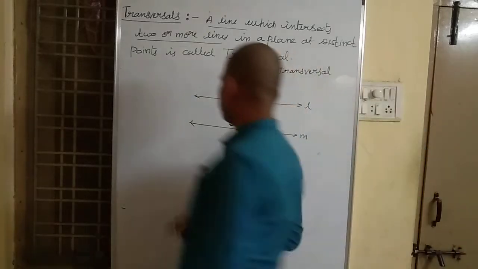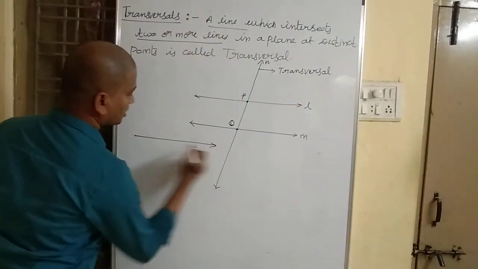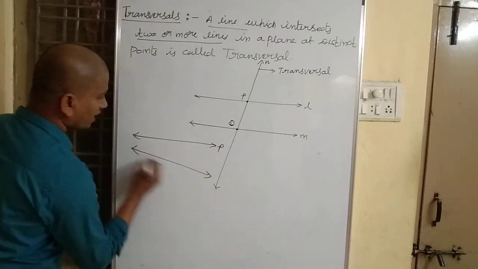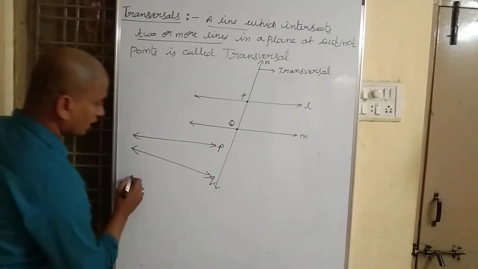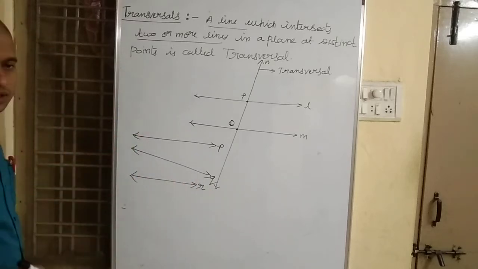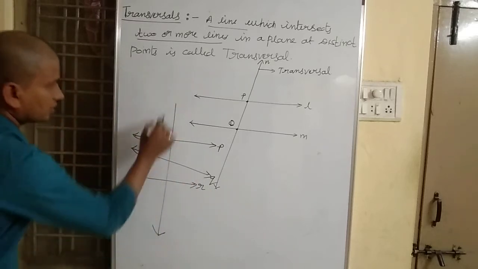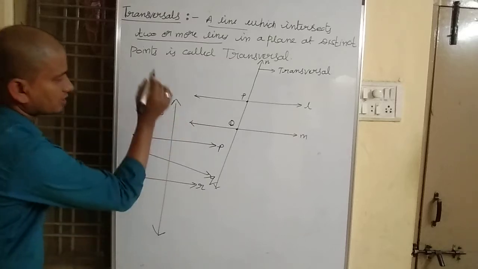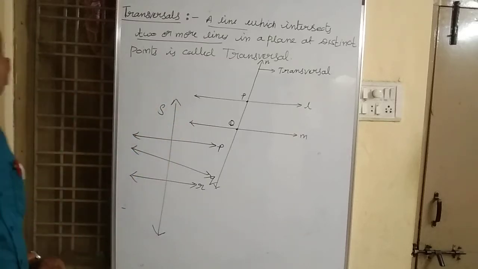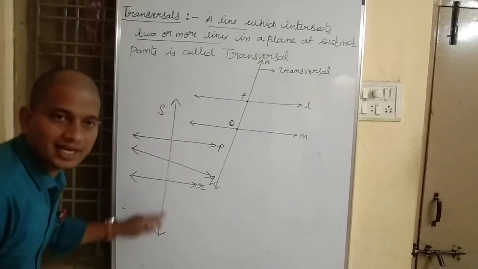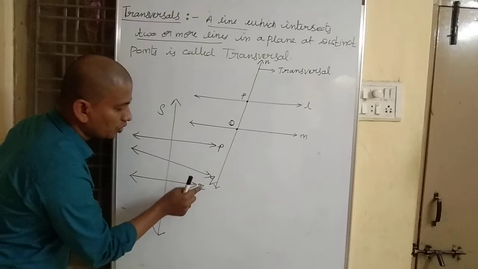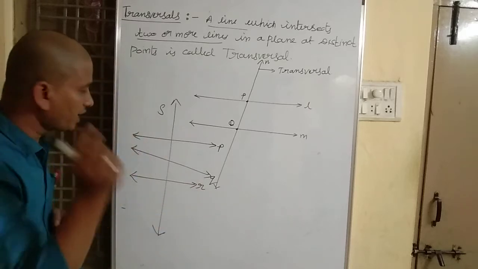Okay? One more example. This is the line P and this is the line Q and this is the line R. We have three lines and one more line. This is our S. This line S is transversal here because line S is intersecting line P, line Q and line R at different points.